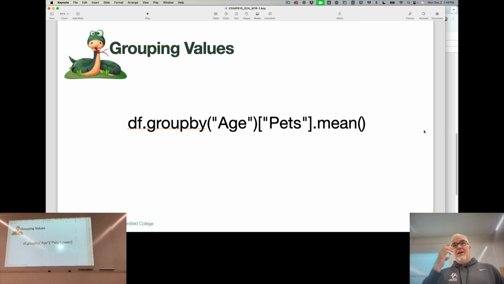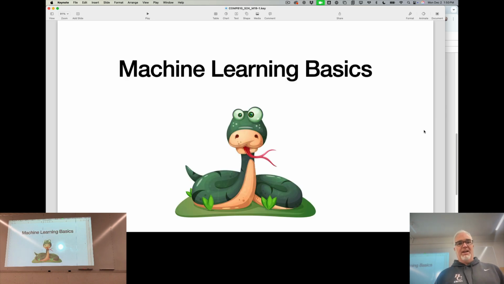But grouping values allows you to start getting into, and this is not even advanced data stuff. This isn't machine learning or big data or artificial intelligence. This is just really basic, like playing around with statistics and seeing what's going on here. But data science is really like looking at data and saying what's going on here. That's, if I can encapsulate it into a simple idea, what data science is.